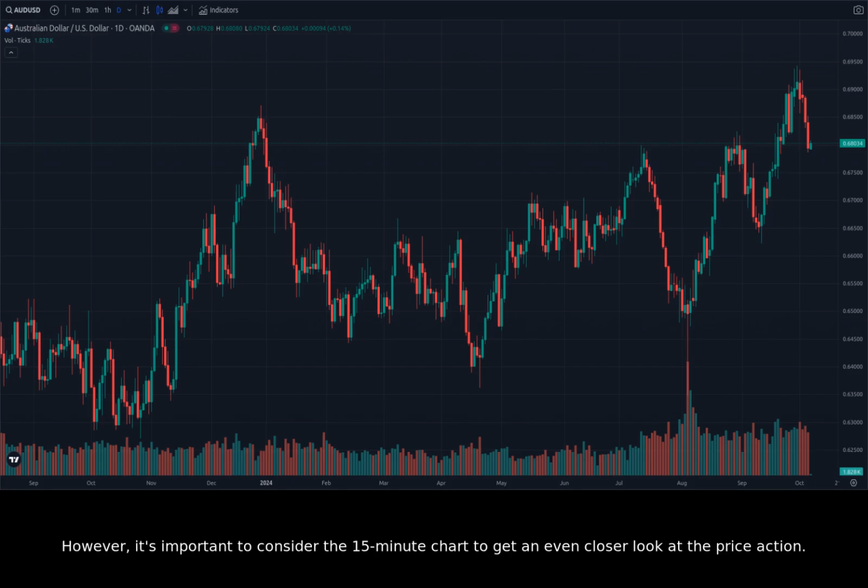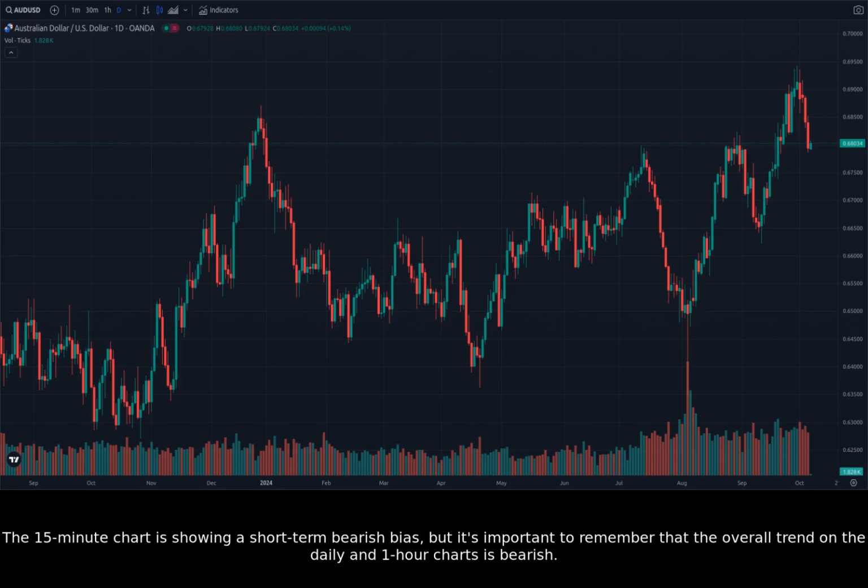However, it's important to consider the 15-minute chart to get an even closer look at the price action. The 15-minute chart is showing a lot of volatility, but the bearish momentum is still there. We can see a few bearish engulfing candles, indicating that the sellers are in control. The price is bouncing off the previous support level of 0.6850, but it's likely to continue lower in the near term. The 15-minute chart is showing a short-term bearish bias, but it's important to remember that the overall trend on the daily and 1-hour charts is bearish.